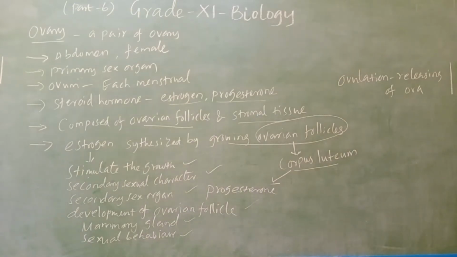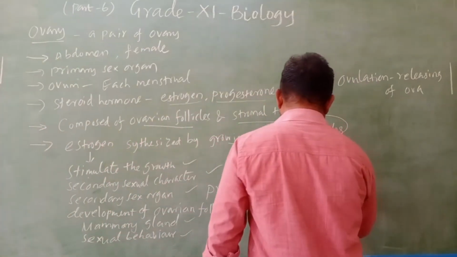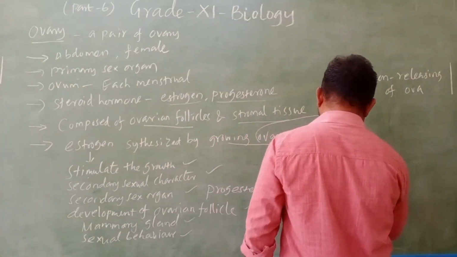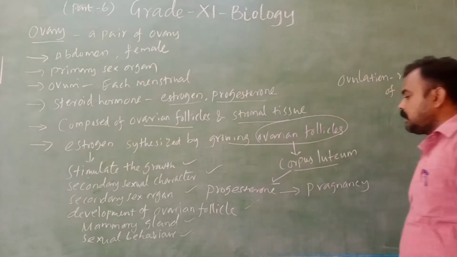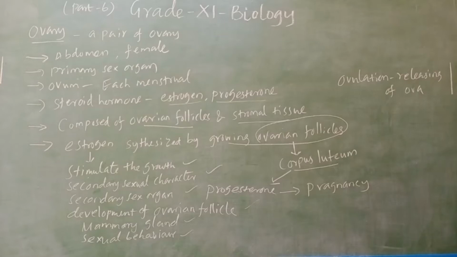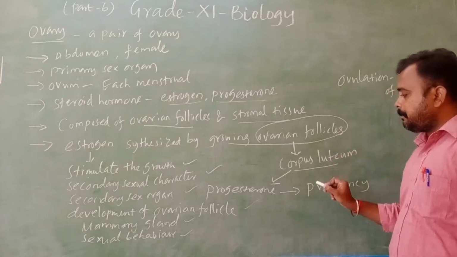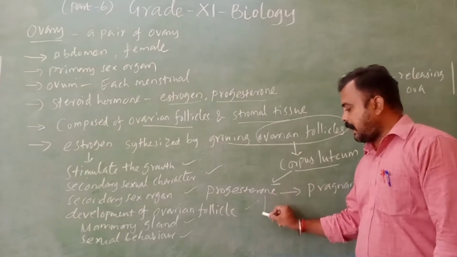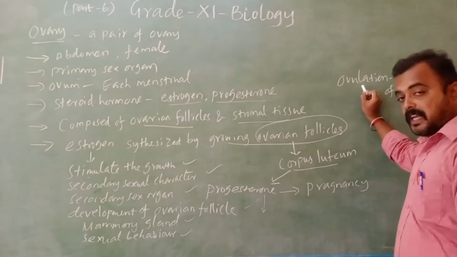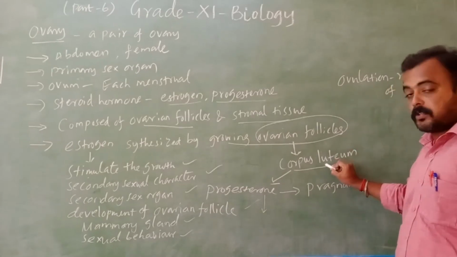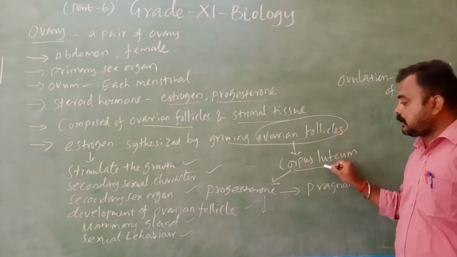Progesterone is involved in pregnancy. After ovulation, the corpus luteum is formed, which means the ovarian follicle is converted into the corpus luteum.